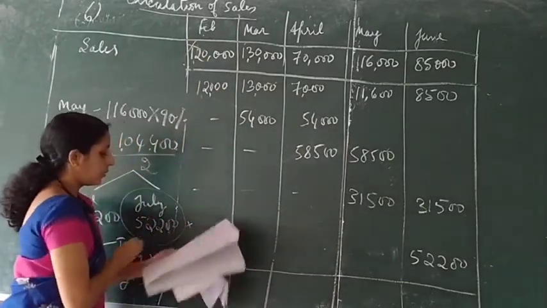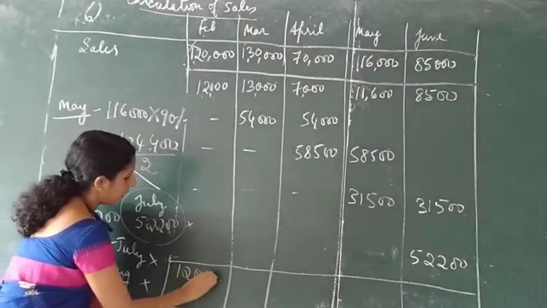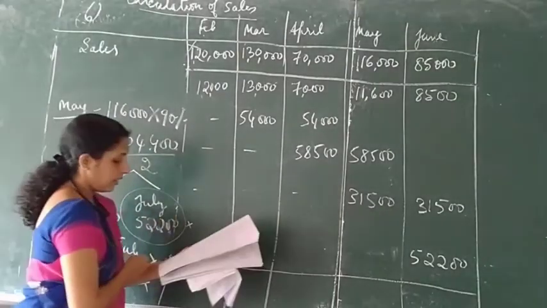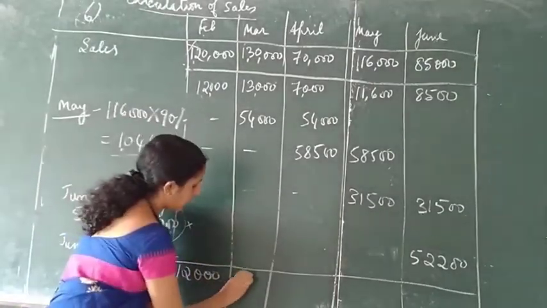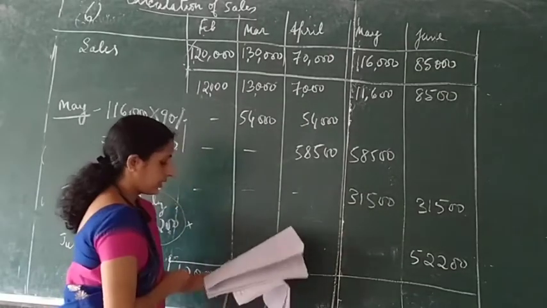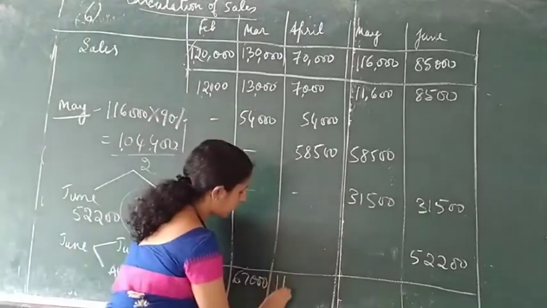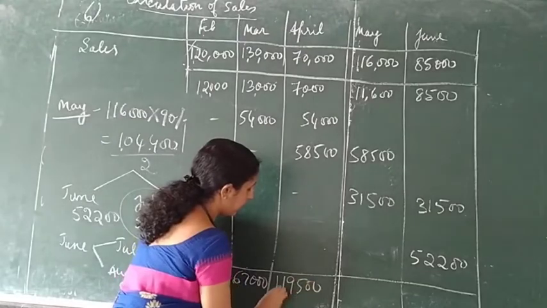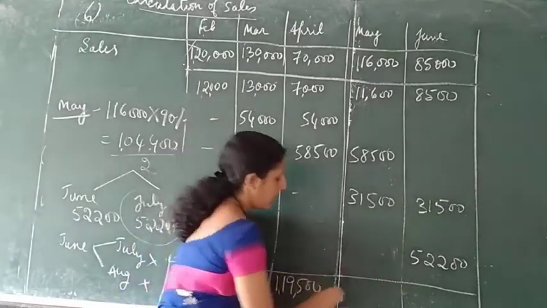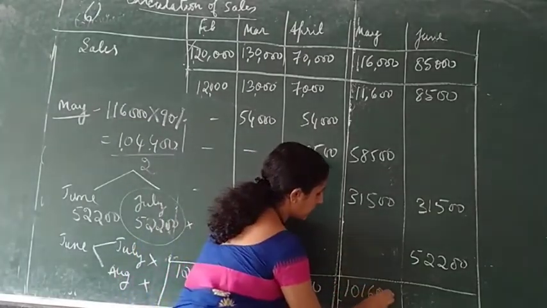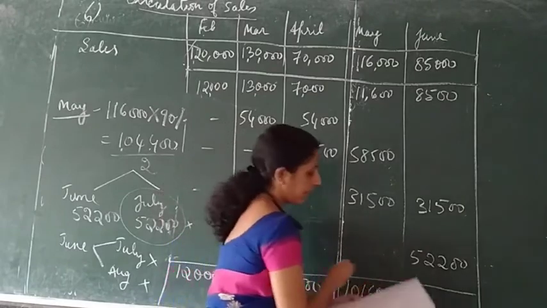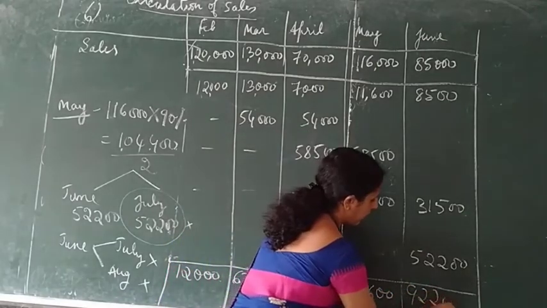So first column total will be 12,000, 67,000, 1,19,500, 1,01,600, 92,200.